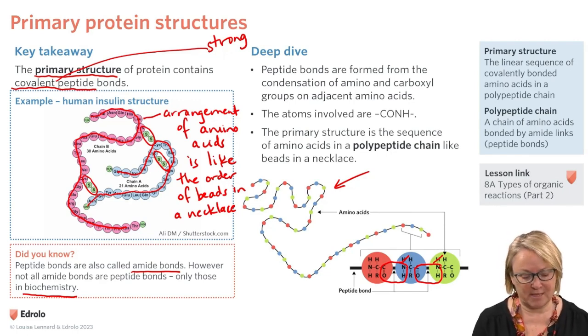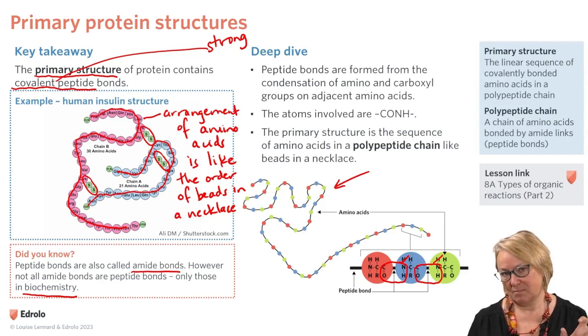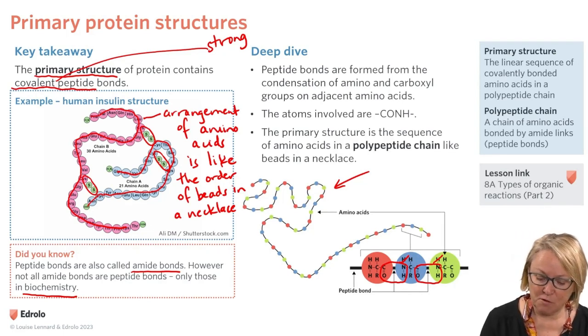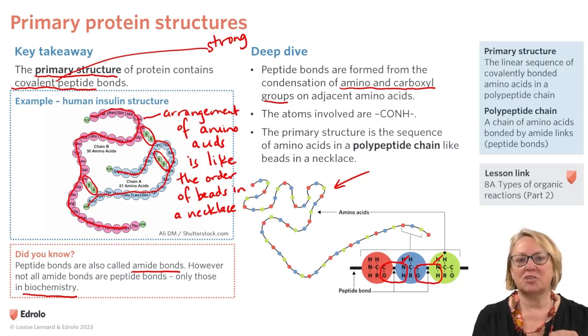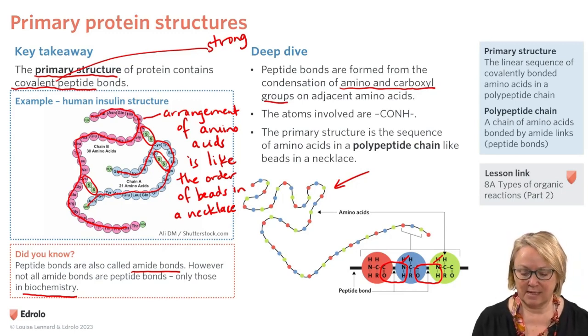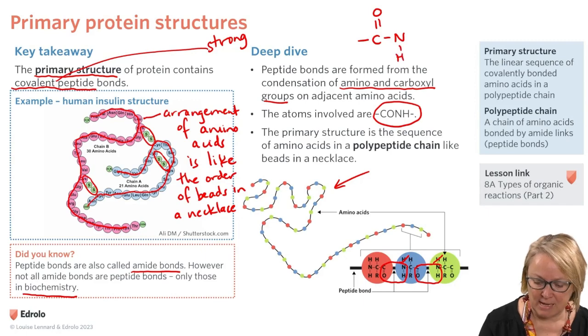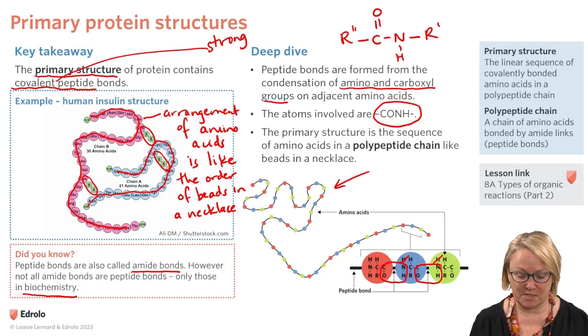So we can call these bonds between the amino acid residues both amide bonds and peptide bonds. They're formed from the condensation of amino and carboxyl groups on adjacent amino acids, and the atoms involved are CONH. We can write that as CONH, and then we've got the rest of the molecules on either side.